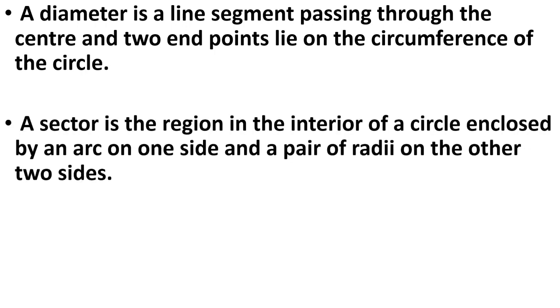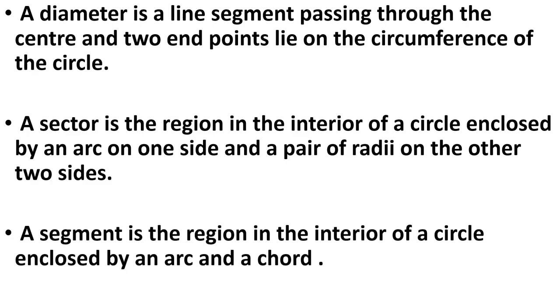Next is sector. A sector is the region in the interior of a circle enclosed by an arc on one side and a pair of radii on the other 2 sides. That means the region in the interior of the circle enclosed by a pair of radii and 1 arc is called the sector of the circle. Then segment. A segment is the region in the interior of the circle enclosed by an arc and a chord. That part is called the segment.